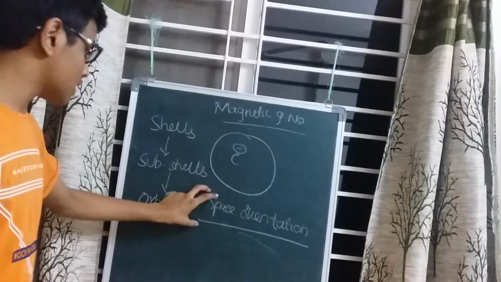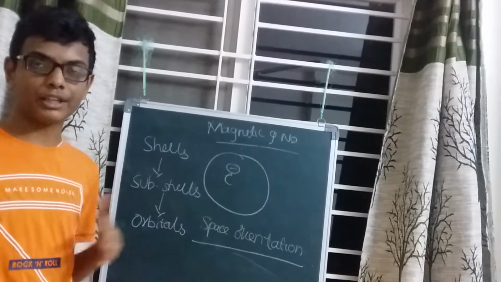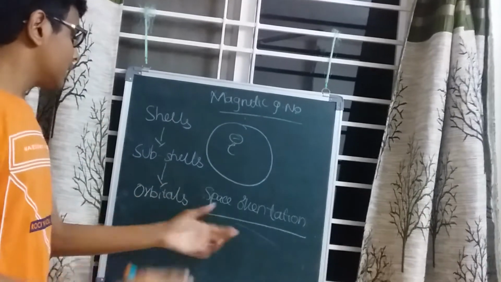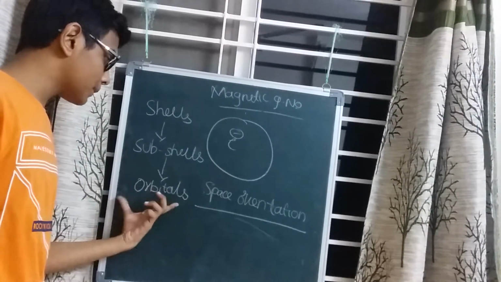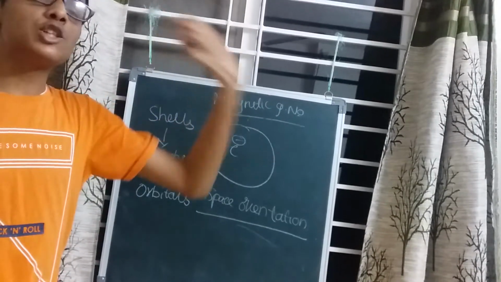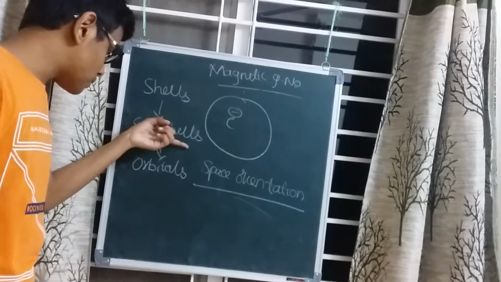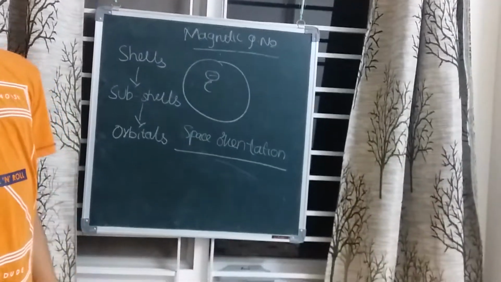So the space orientation is nothing but the location of an electron in a magnetic field. In order to explain the split, they have designated the orbitals, which explain the space orientation. Space orientation means how it is located, that is, based on these subshells, these orbitals are present.